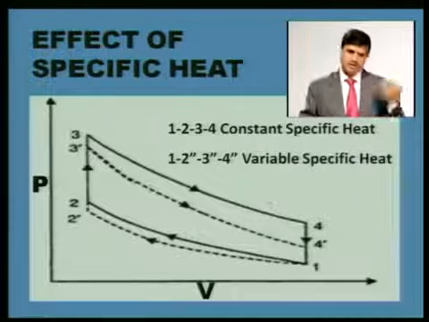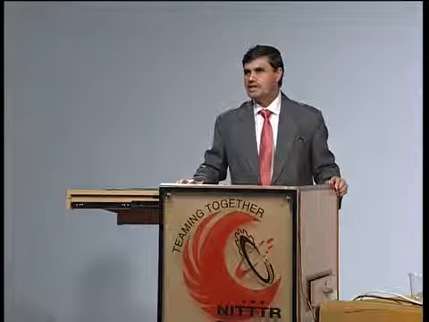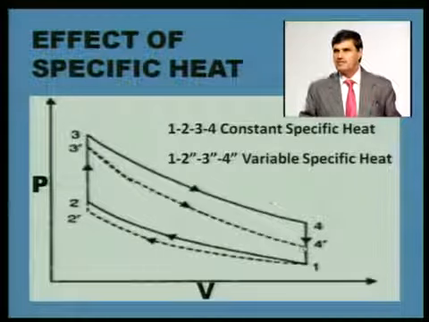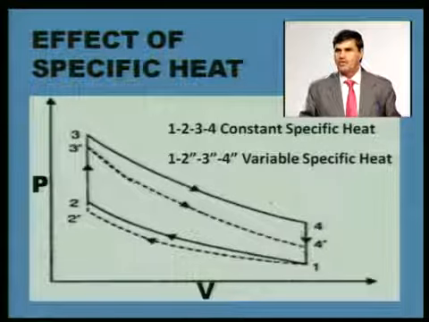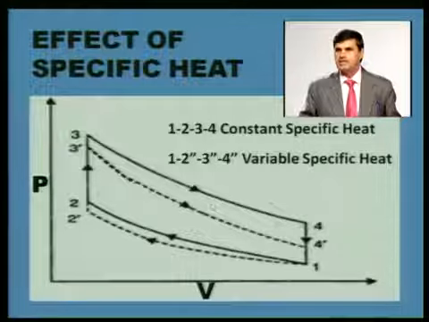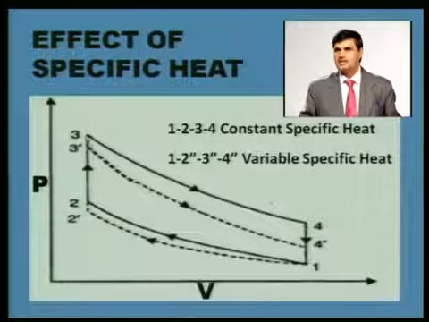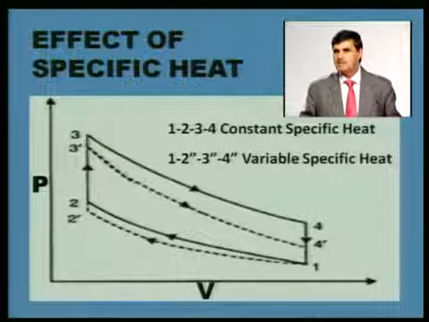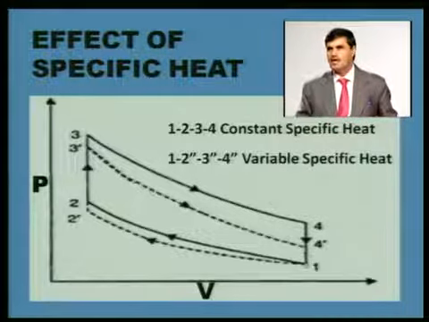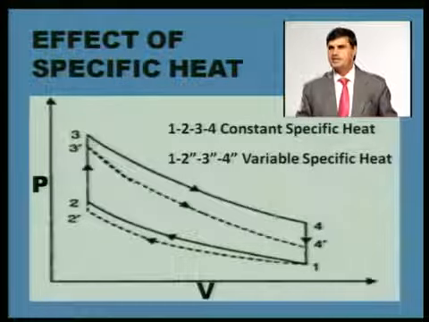One is the JANAF table, and many computation programs are available. With their help, the actual Cp and Cv values of the expanding products can be calculated. But it is certain that after expansion the pressure we receive at 4 dash is much lower than at 4. The gap between 4 and 4 dash, 3 and 3 dash, is responsible for the deviation of the fuel air cycle compared to the ideal air standard cycle.